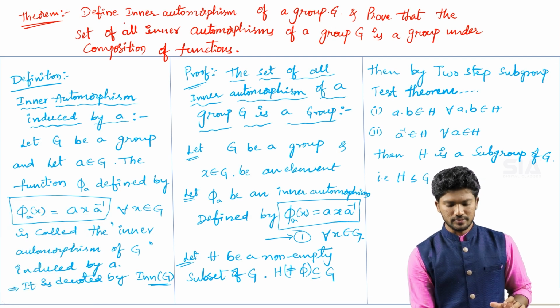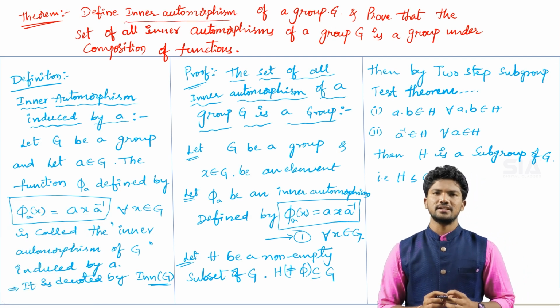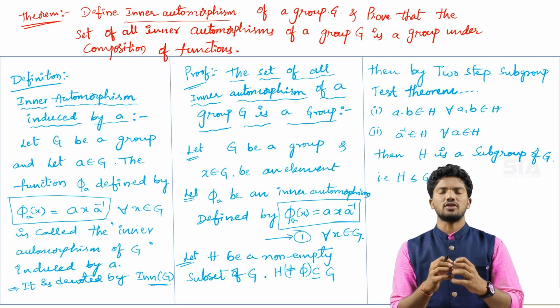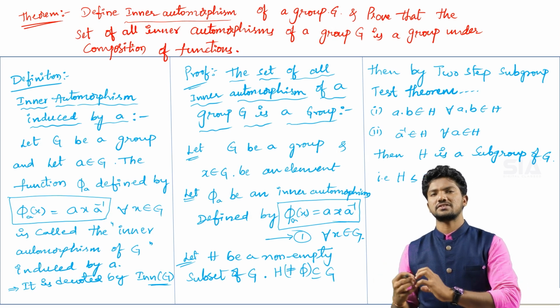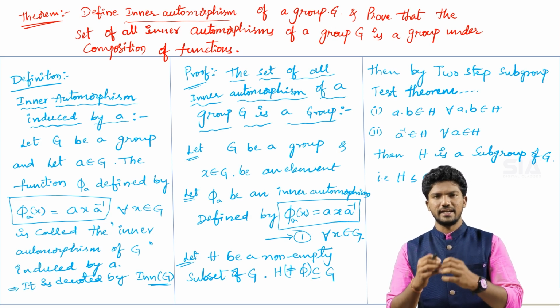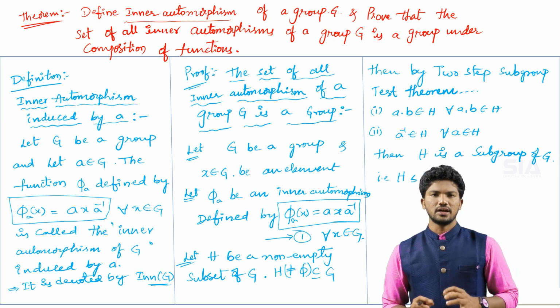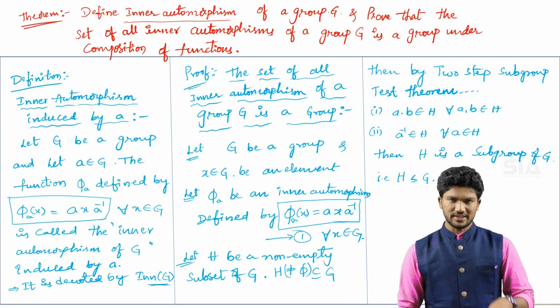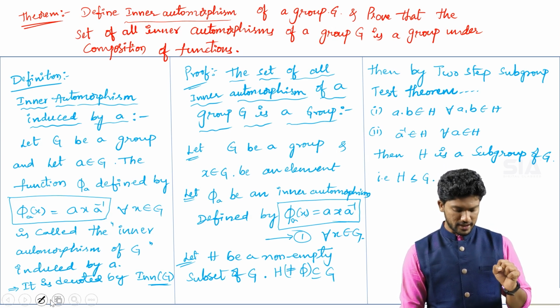Inner automorphism, so we have to define the definition. After defining the definition, you have to prove that this inner automorphism is again going to satisfy the group conditions, or again going to make a group. Already it is a group under the composition of functions. Okay, so first of all, see the definition of the inner automorphism.